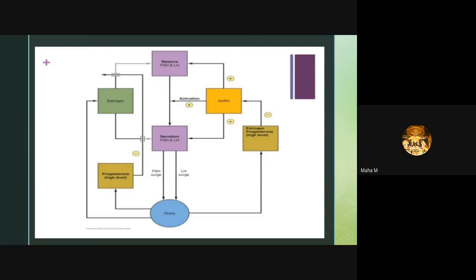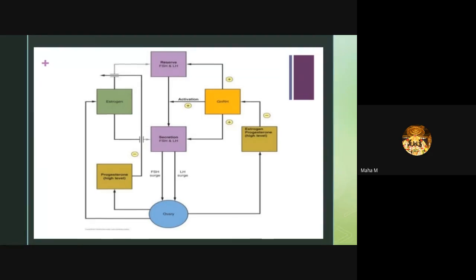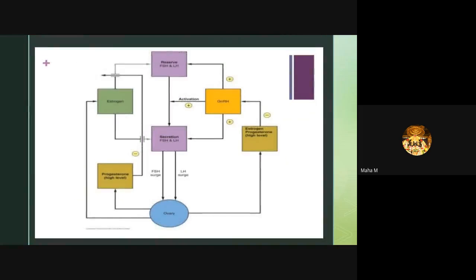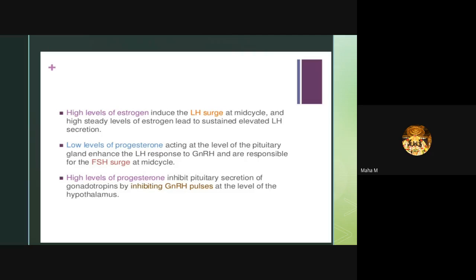Low levels of progesterone acting at the level of the pituitary gland enhance the LH response to gonadotropin releasing hormone and are responsible for the FSH surge in mid-cycle. So the LH and FSH surge is important for ovulation. High levels of progesterone inhibit pituitary secretion of gonadotropins by inhibiting gonadotropin releasing hormone pulses at the level of the hypothalamus.